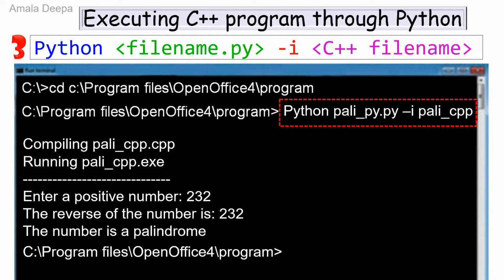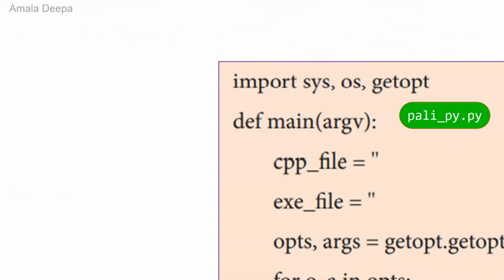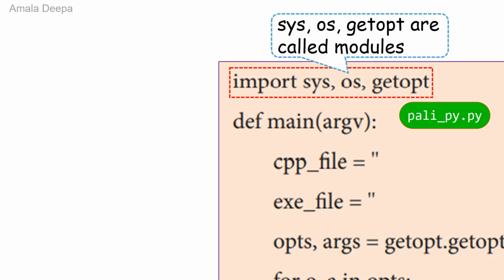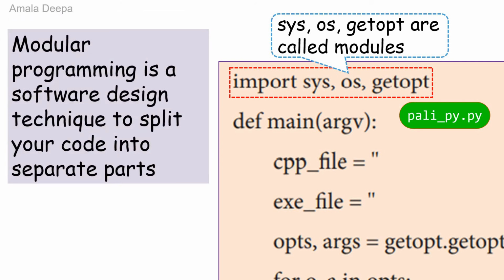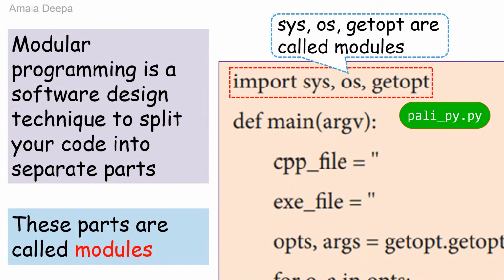Next, we will move on to the next topic, which is about modules. Here in this program, the first statement is import sys, os, getopt. Sys, os, getopt are called modules. Modular programming is a software design technique to split your code into separate parts. These parts are called modules.